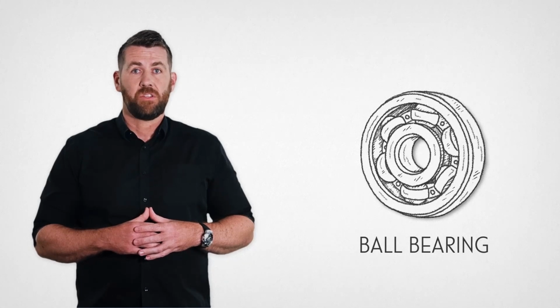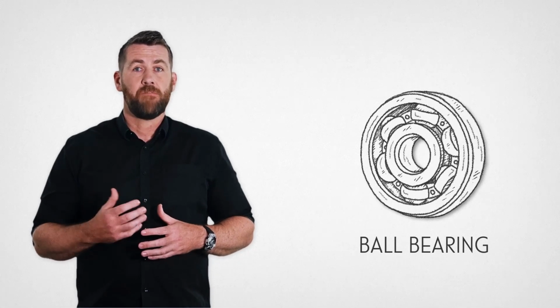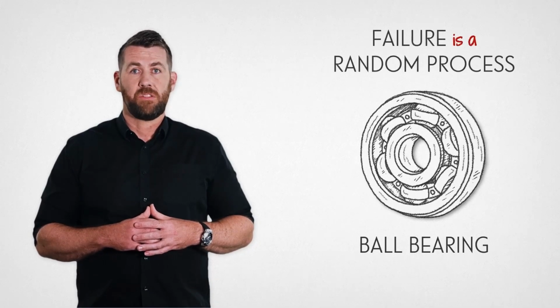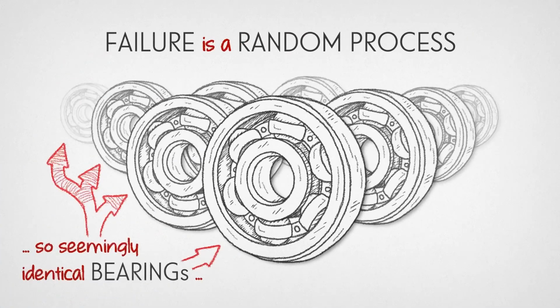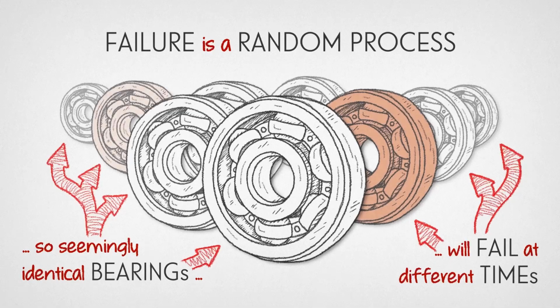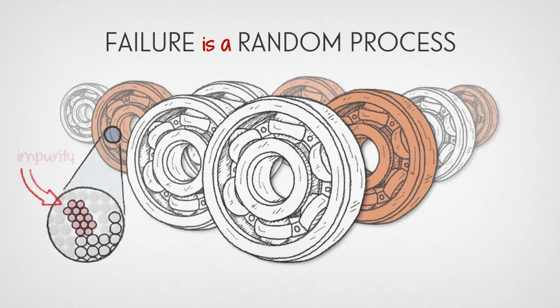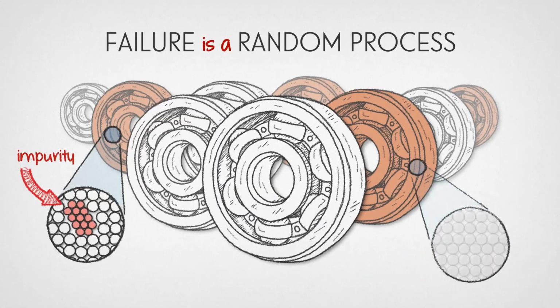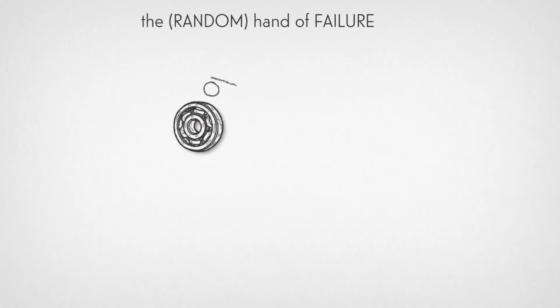Ball bearings are really good at supporting rotating shafts while minimizing friction. They will fail, but we don't know exactly when, because failure is a random process. In other words, seemingly identical ball bearings will fail at different times due to external factors or different tiny structural and usually invisible internal weaknesses. We can represent all these factors with the random hand of failure.